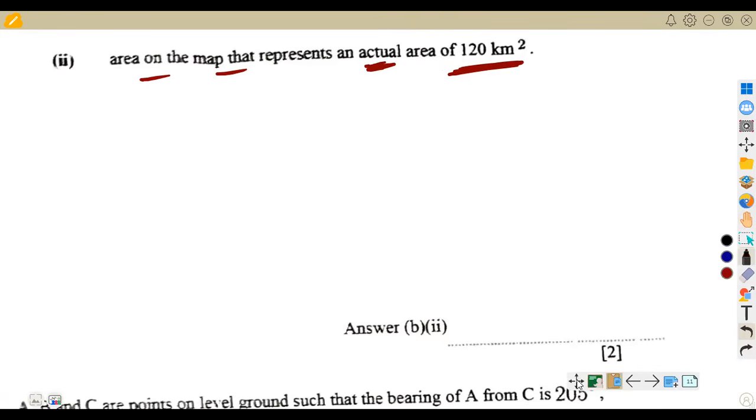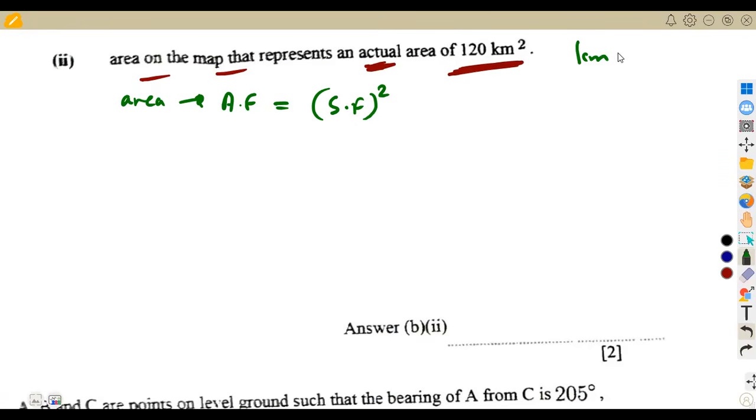The moment we talk about area, we have to find what? The area factor. So here we are talking about area. We are supposed to find the area factor, whereby the area factor is simply the scale factor to the power of 2, whereby our scale factor is 1 centimeter as to 10 kilometers. So we're just going to square this. So that's 1 centimeter as to 10 kilometers. We square this to find our area factor.